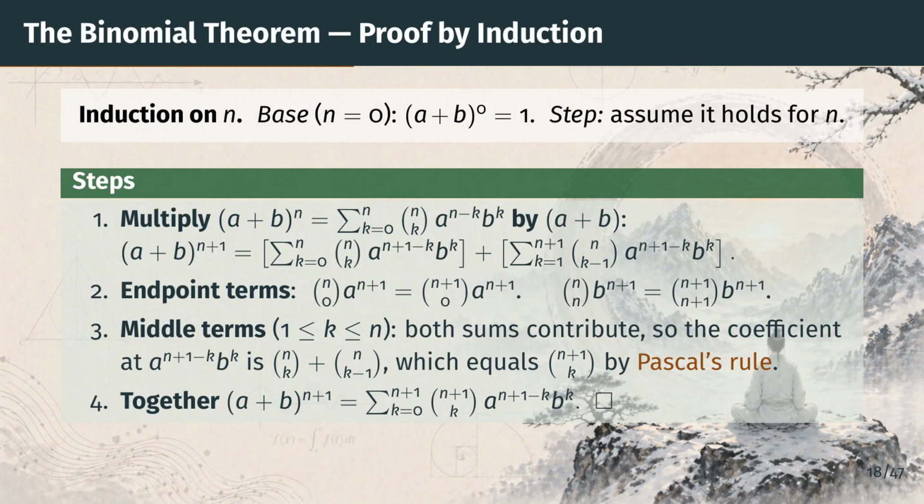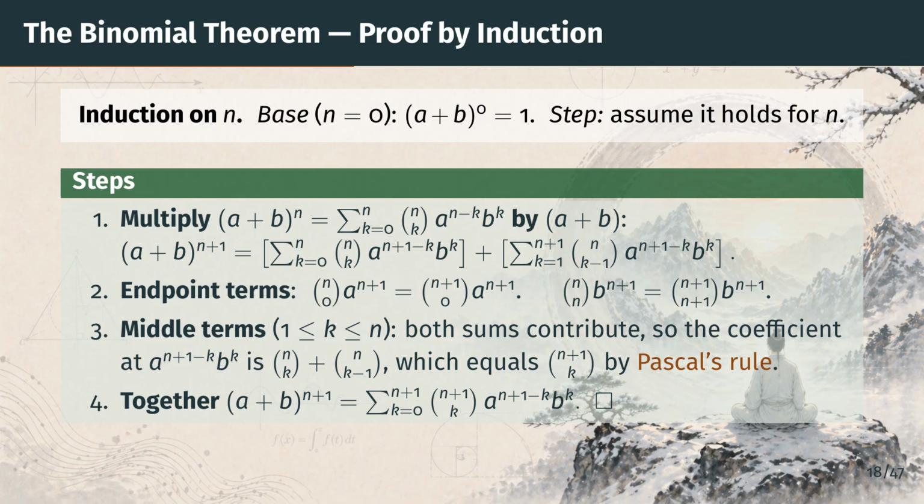The remaining terms are the middle ones, where k runs from 1 to n. For each such k, both sums contribute. The left sum with coefficient n choose k, and the reindexed right sum with coefficient n choose k minus 1. Pascal's rule says these add up to n plus 1 choose k. So at the endpoints and in the middle alike, every coefficient equals n plus 1 choose k. The 2 sums have collapsed into the single binomial formula with n replaced by n plus 1, which closes the induction. The binomial theorem is proved.